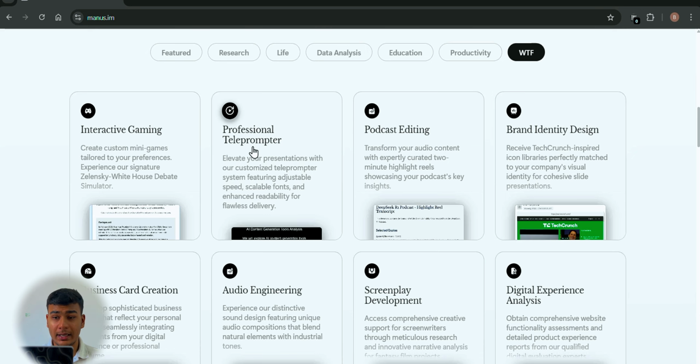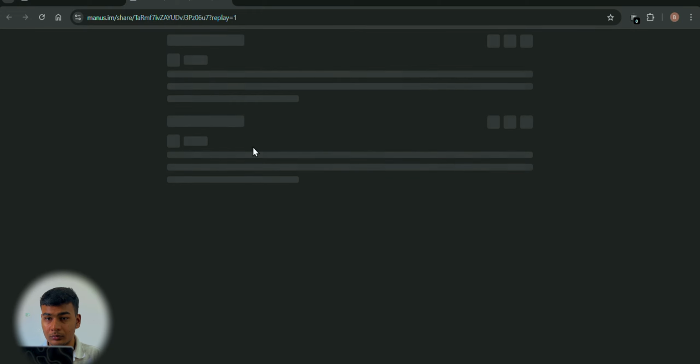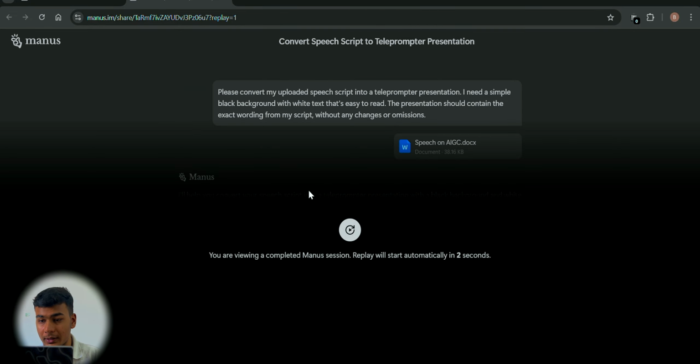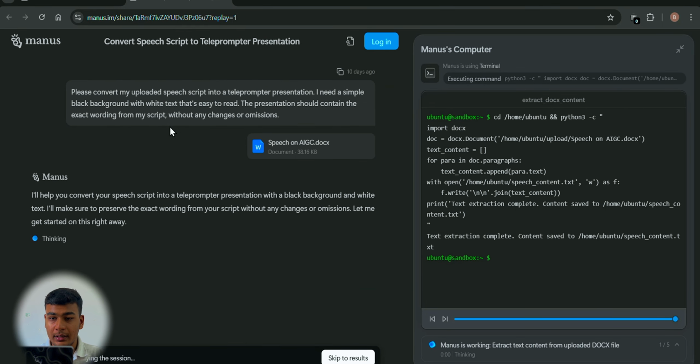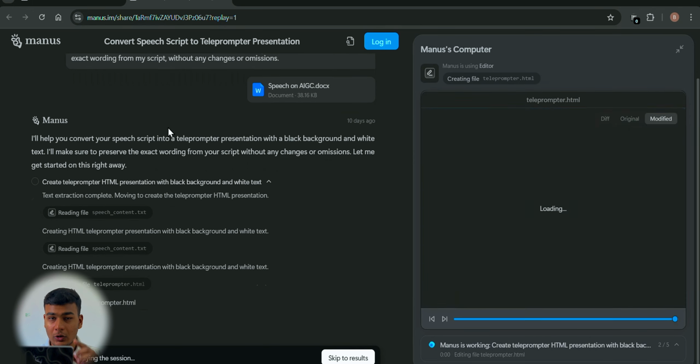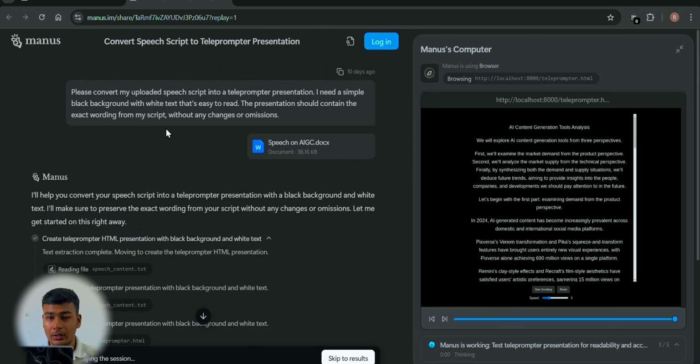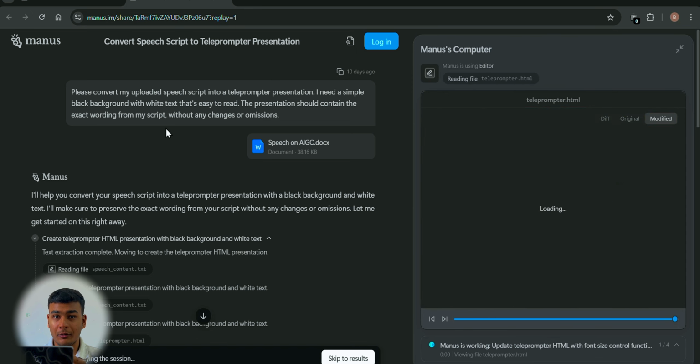Now let's try the teleprompter. Okay, it's loading. Now see, it has already written the prompt. It's not available publicly, so it has only the videos of it performing the task.